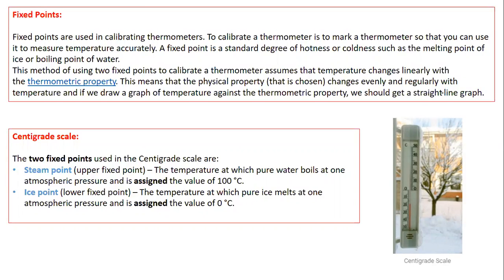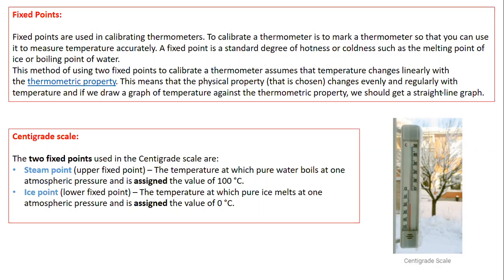So the 2 fixed points which we are considering while calibrating a thermometer are the steam point and the ice point. Steam point is also known as the upper fixed point, which is 100 degrees Celsius. And steam point is defined as the temperature at which pure water boils at 1 atmospheric pressure. The temperature of boiling water is known as steam point or upper fixed point. And the value assigned to the steam point is 100 degrees centigrade.